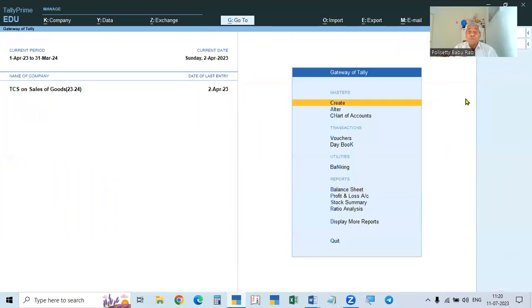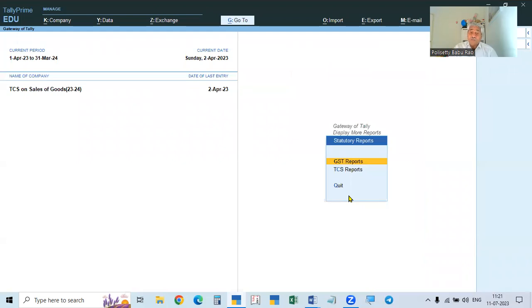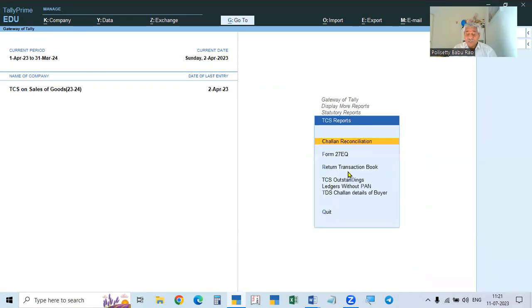And how will this be shown in the reports, TDS reports, TCS? Go to display more reports, go to statutory reports. Previously it would go directly to the GST reports, but here TCS is also showing. So go to TCS reports. In the case of GST, you go to GSTR1, GSTR3B like that. Similarly here, the return number is 27EQ. We'll go to it later. So select that one and see.